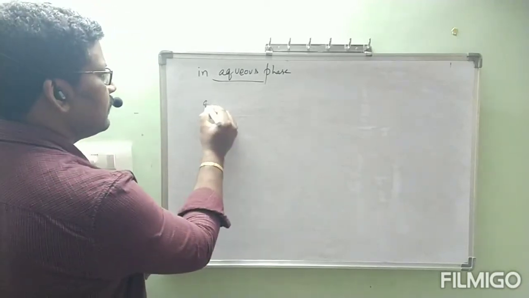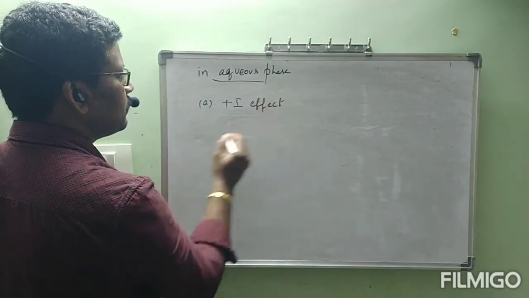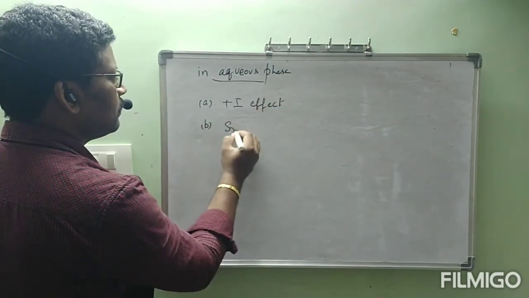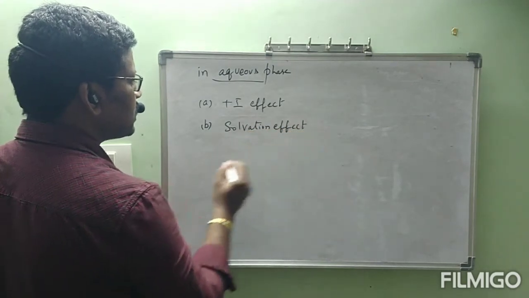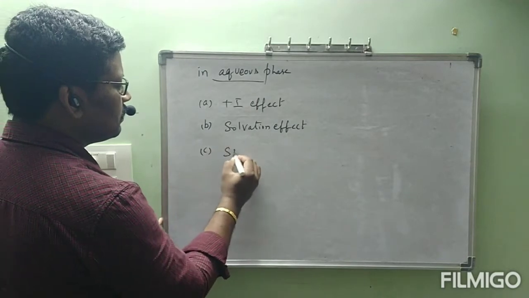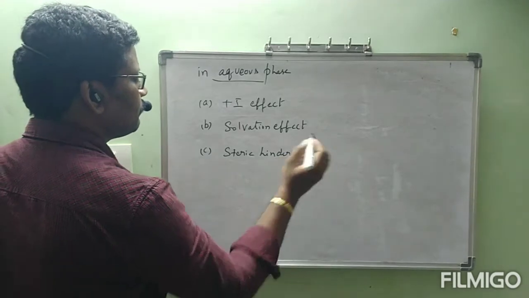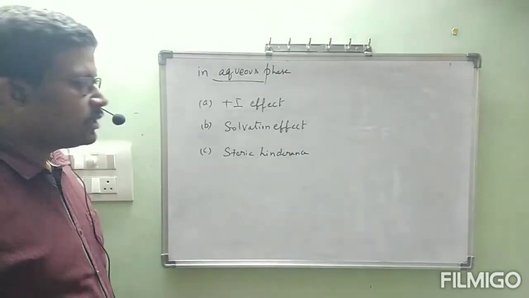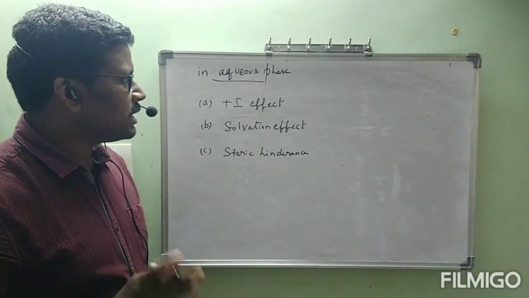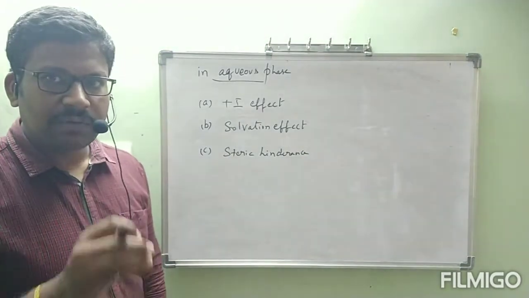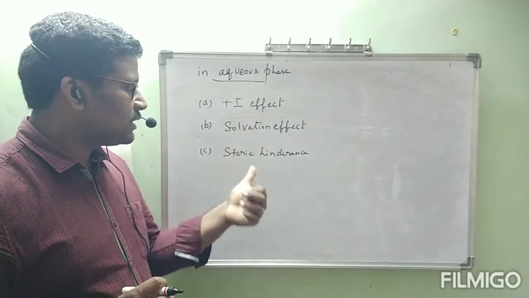Those are A. Plus I effect, B. Solvation effect, C. Steric hindrance. Okay, so write the point: basic nature of amines versus ammonia in aqueous phase. It is explained depending on three important factors. Those are called plus I effect, solvation effect, and steric hindrance.